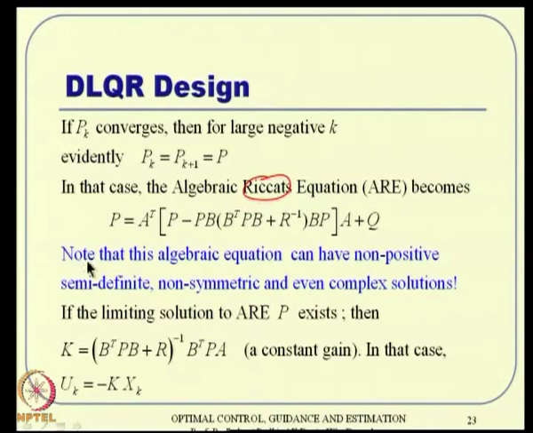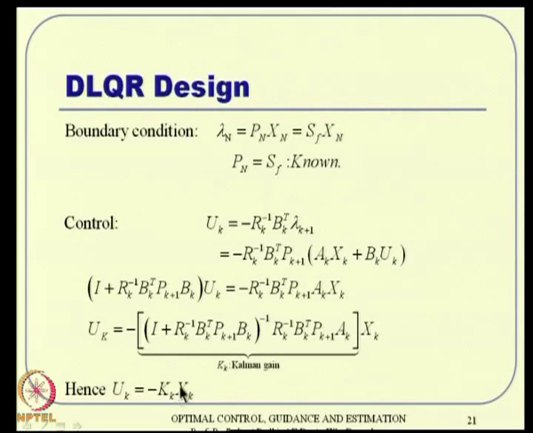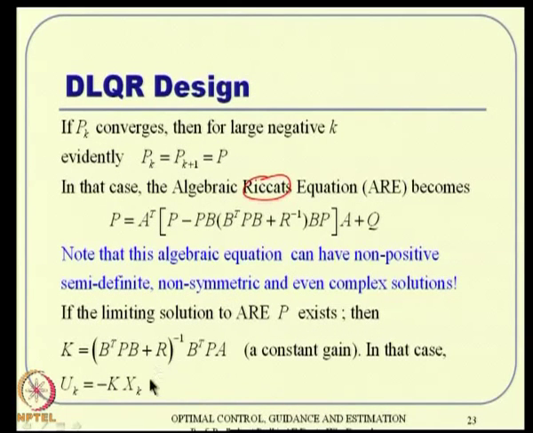This algebraic Riccati equation can also have non-positive, semi-definite, non-symmetric and even complex solutions. These are not very good to see, but you have to live with that. If the limiting solution to the ARE, that is this constant P matrix, exists, then we can write the gain as something like this, which is a constant gain, and in that case uk is nothing but minus Kxk. Just because you have a formula does not mean it is a nice well behaved formula. If all these conditions are met, then you can write it that way.